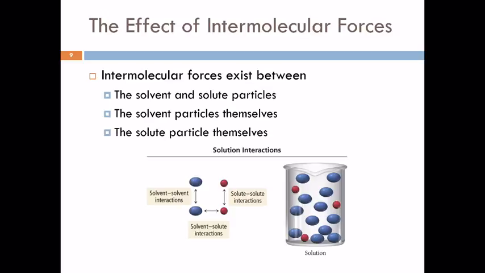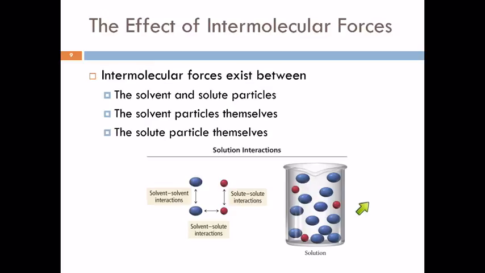So entropy, the spread of energy by things mixing and spreading out, is one factor. That is increasing as things mix and form a solution.